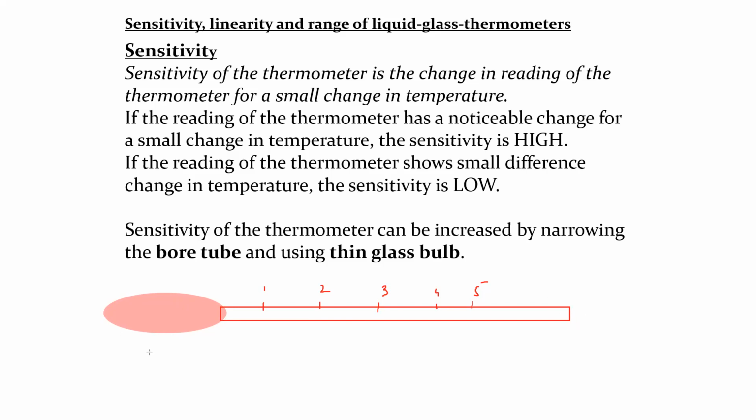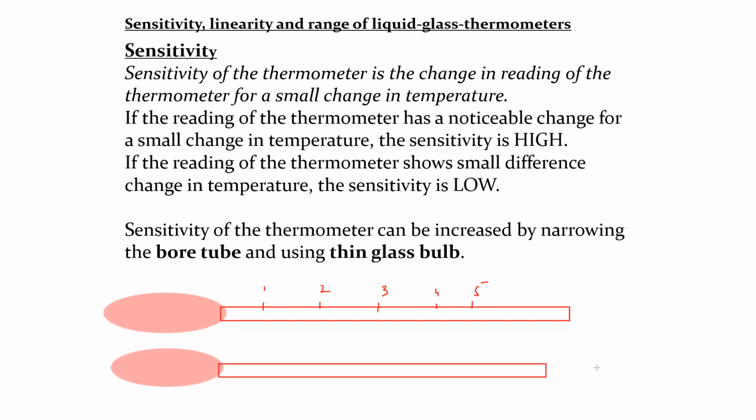It is by using the same size bulb, but a narrow capillary. So when we use the same size bulb but a narrow tube, what happens? Because of a narrow tube, the increase in the length will be more.